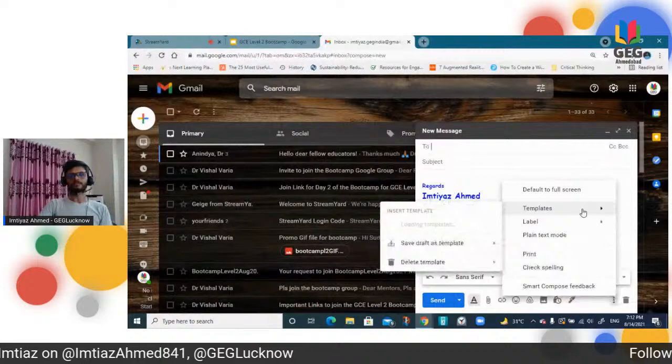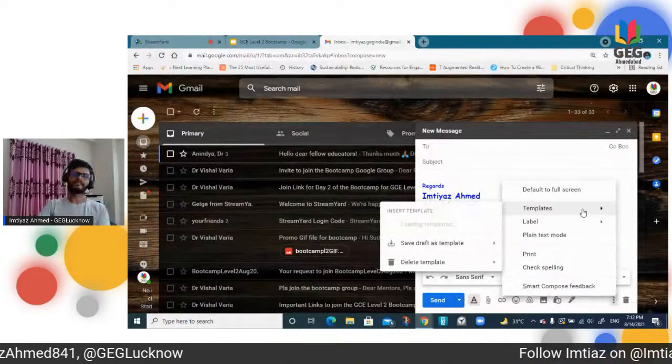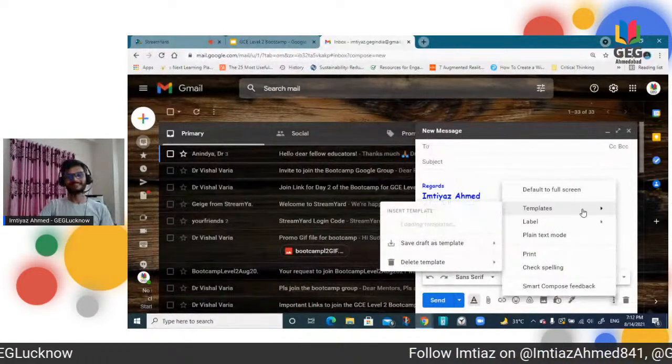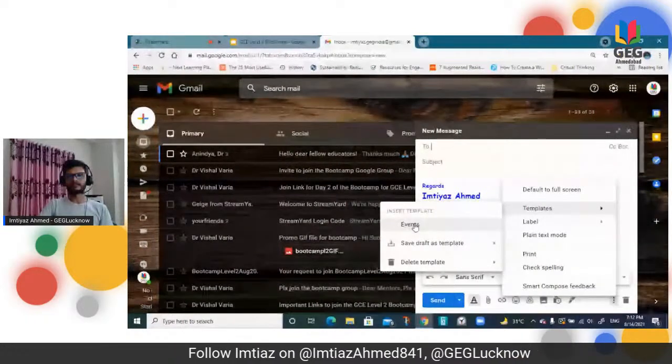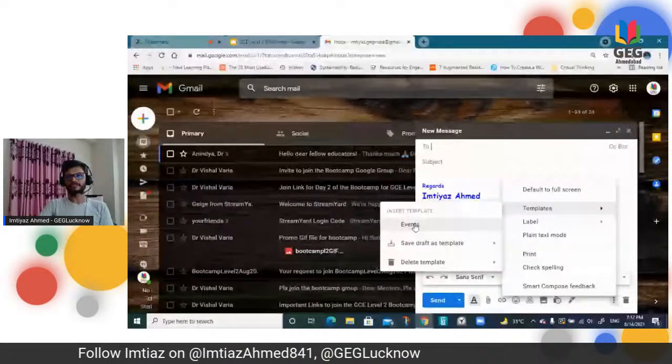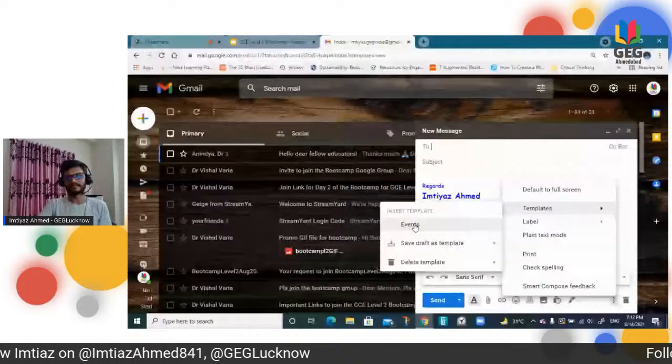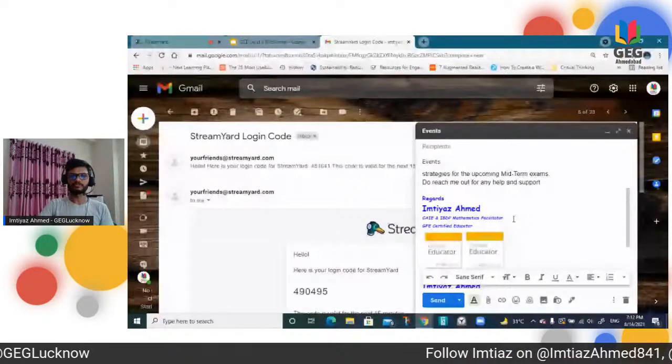Okay, so now it is there. Luckily it is there, without wasting time. So yes, the event template is there. Just click on event, and it is there already, right? So nothing else to do, everything is set, and you simply have to click on send. This is what I was telling you: if you want to schedule, you can schedule from here, right?